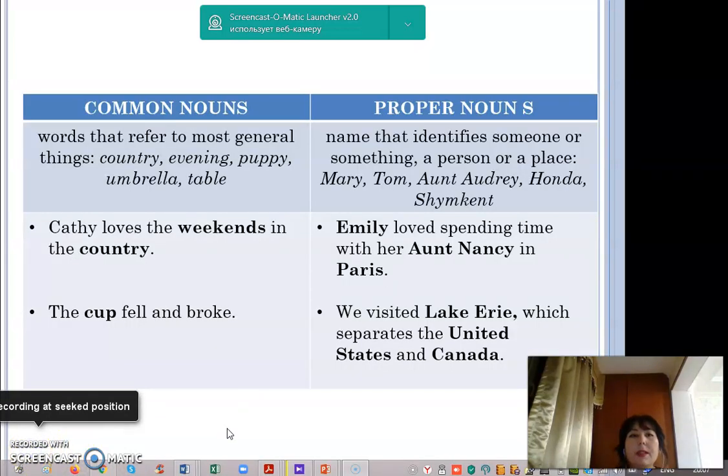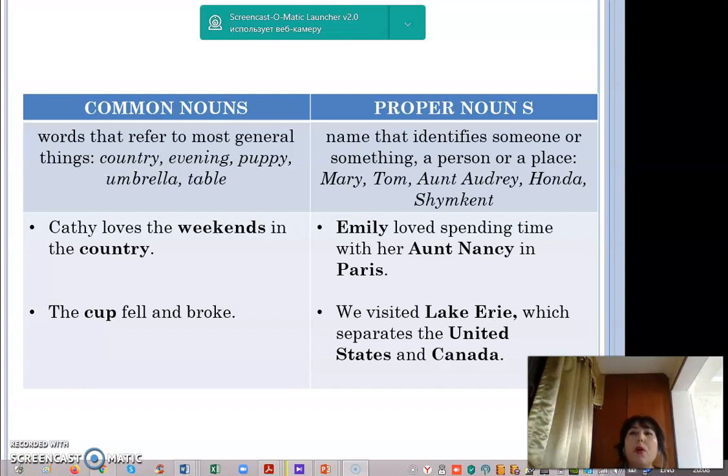Let's distinguish common nouns and proper nouns. Common nouns are the words that refer to most general things like country, evening, puppy, umbrella, table. Let's give some examples. Cassie loves the weekends in the country. The cup fell and broke. Weekend, country, cup are the common nouns.